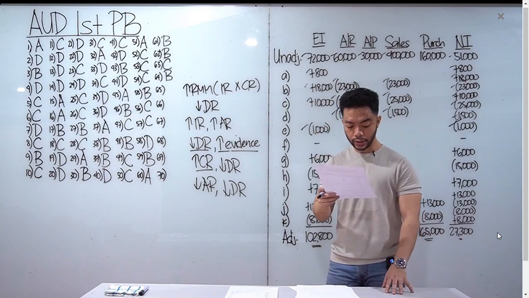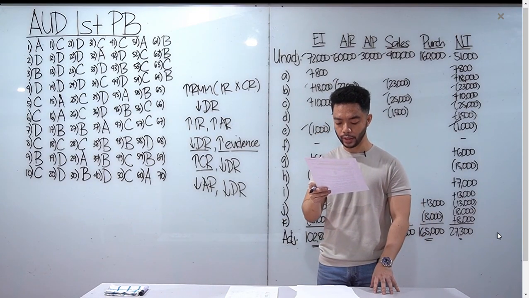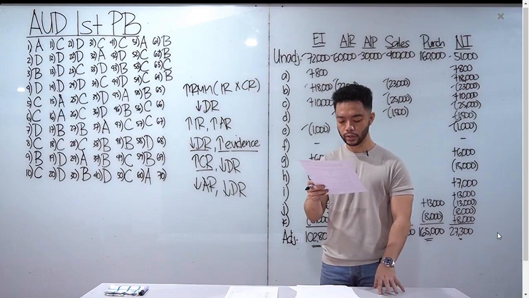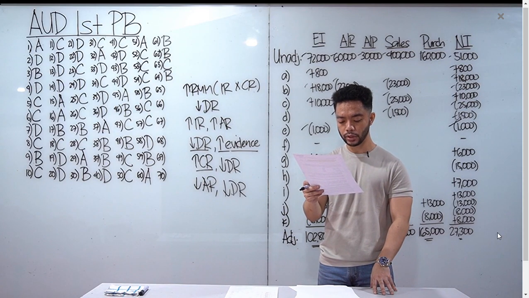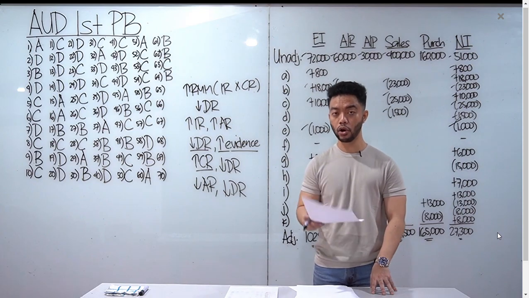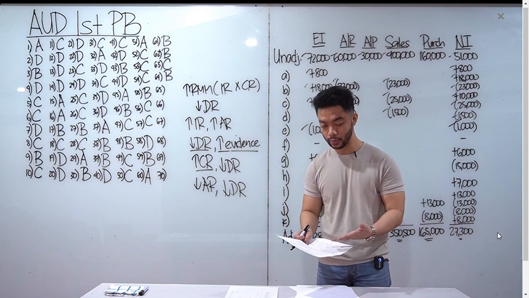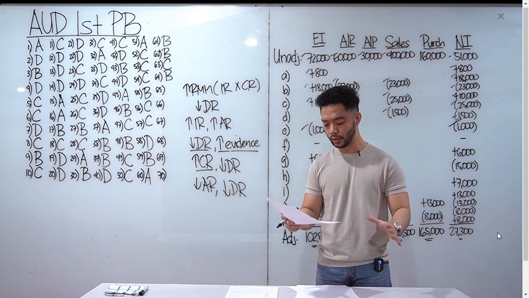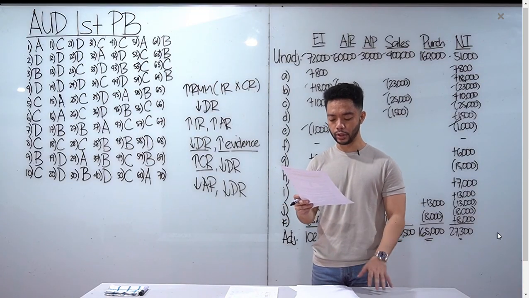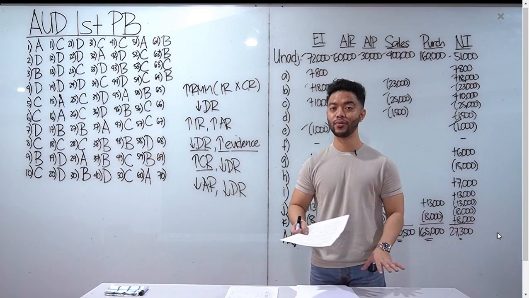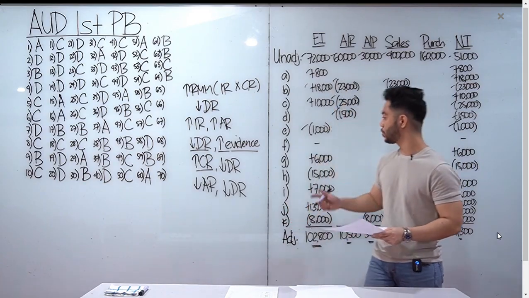Next natin, letter F, merchandise costing 15,600 was received on December 28. The goods were excluded and the purchase was not recorded. The auditor located the related papers in the hands of the purchasing. They indicated on consignment from XYZ. So, in this case, tayo naman si consignee. Pag si consignee ka, dapat exclude mo sa inventory, which is tama lang. And then, i-exclude mo rin siya sa purchases. So, actually, sa letter F, tama yung ginawa nung client natin. Walang any adjustment for letter F.